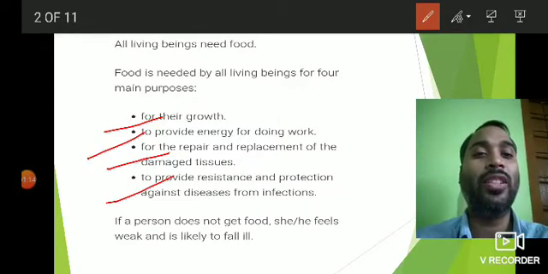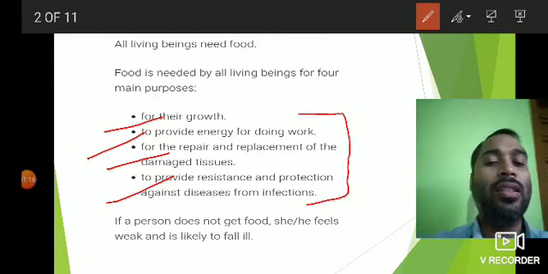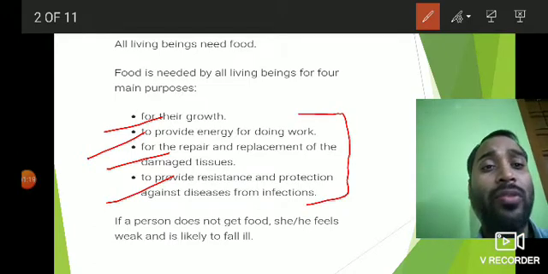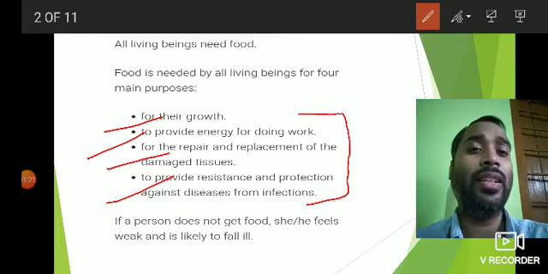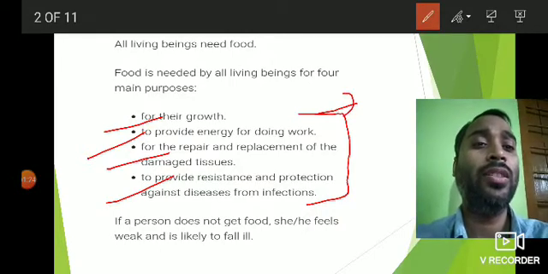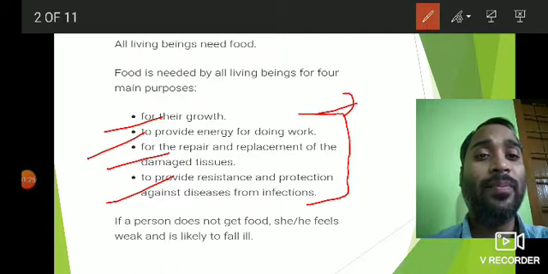These functions are carried out by different types of food. For example, energy is provided by energy giving food, which are mainly carbohydrates and fats.